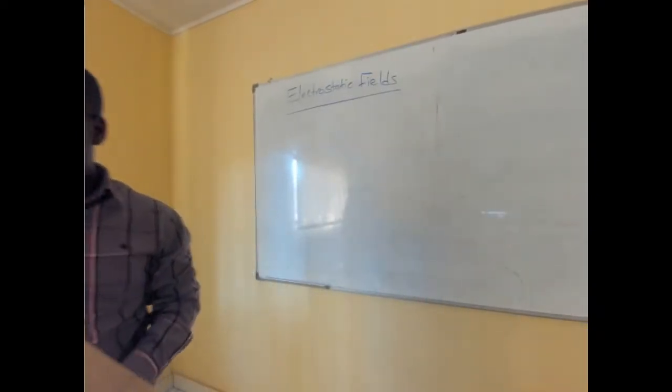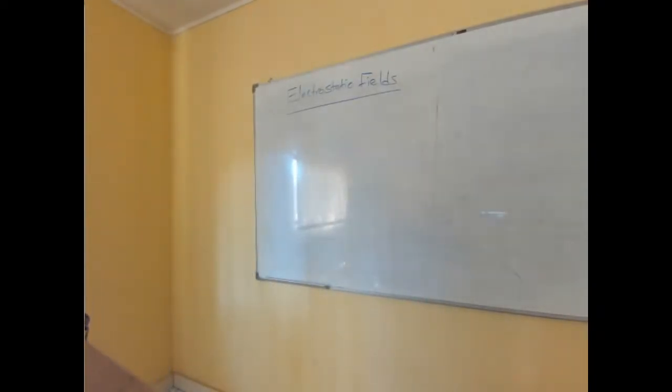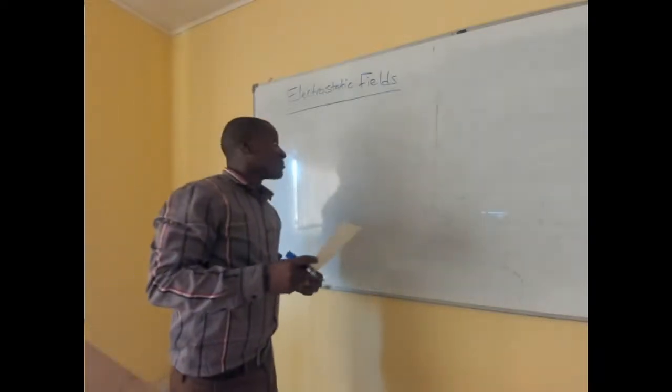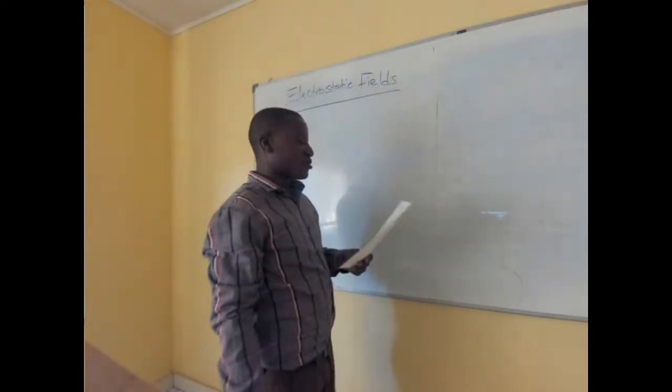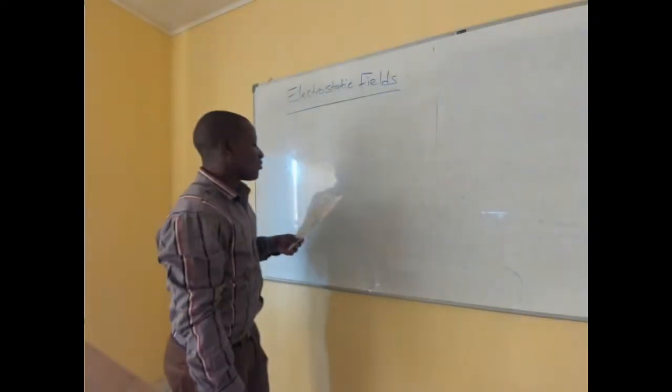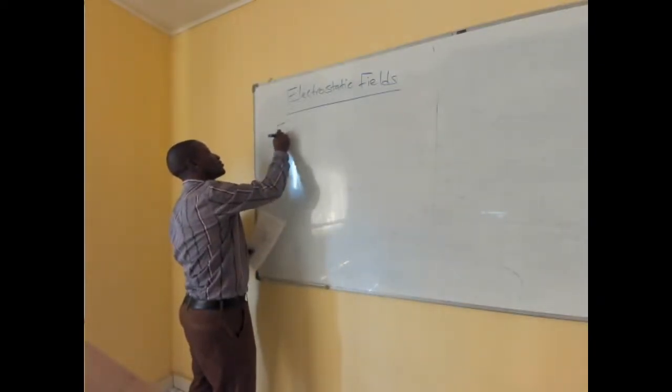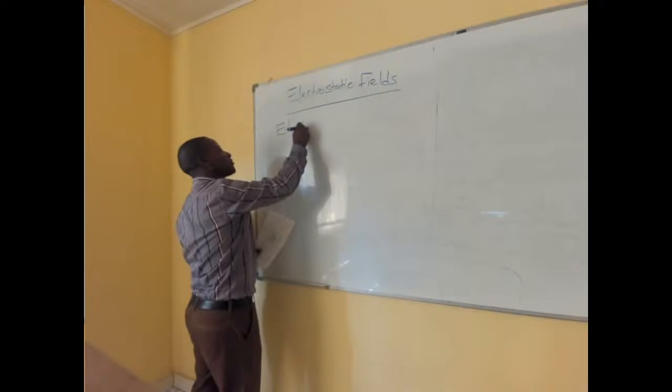But before we do that, I want to mention the first thing which we want to look at, which is what is called the electric field.